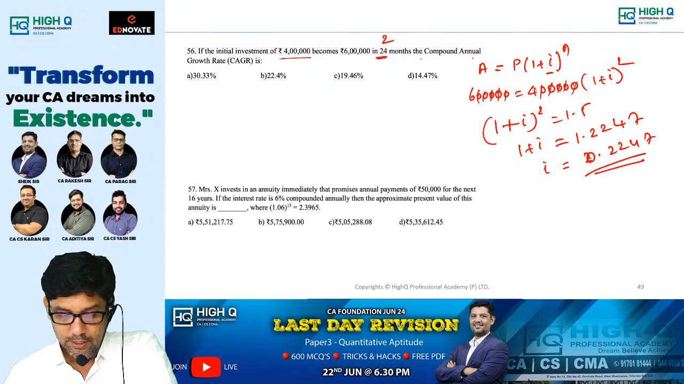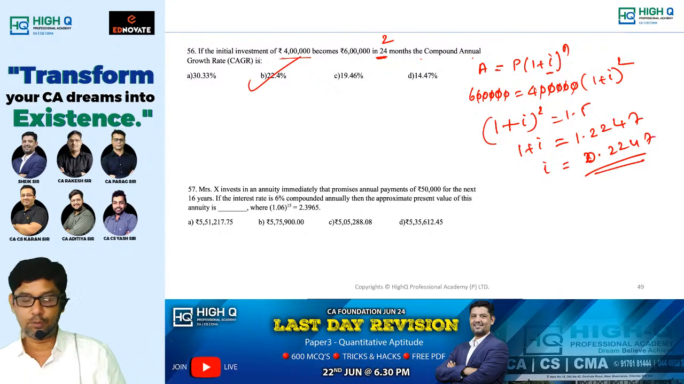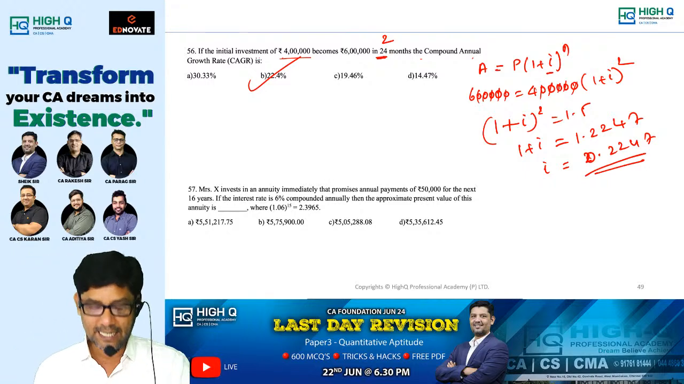0.2247. So option B, multiplied by 100 to convert into percentage, so 22.4. Just like that we can do it.